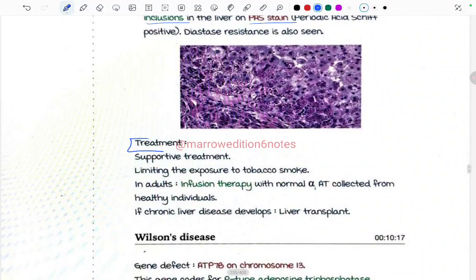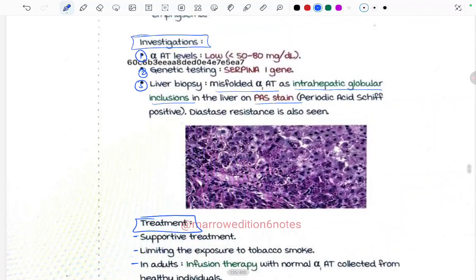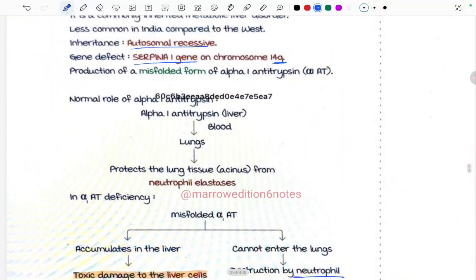Now coming to the treatment of alpha 1 antitrypsin deficiency, mainly supportive treatment is given, limiting the exposure to tobacco smoke. In adults, infusion therapy with normal alpha 1 antitrypsin collected from healthy individuals can be done. And if chronic liver disease develops, then a liver transplant needs to be done. Fine, this is what we read about alpha 1 antitrypsin.